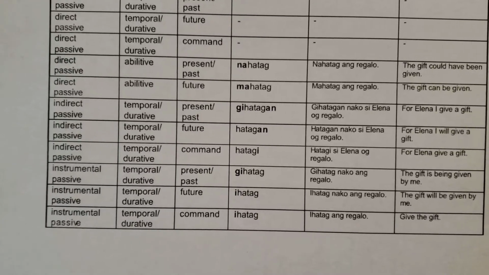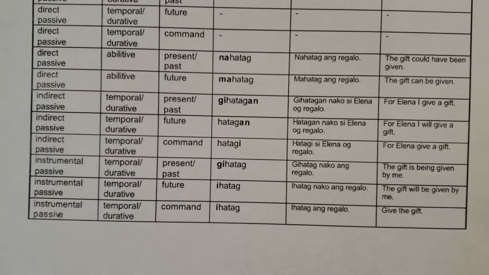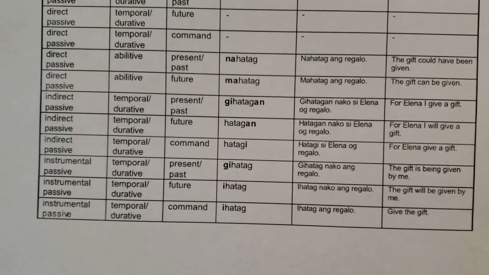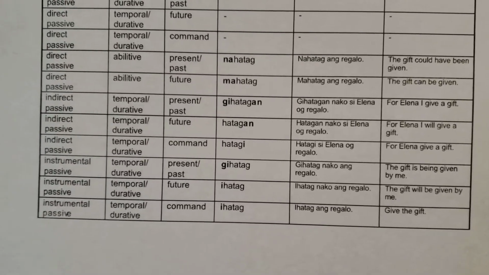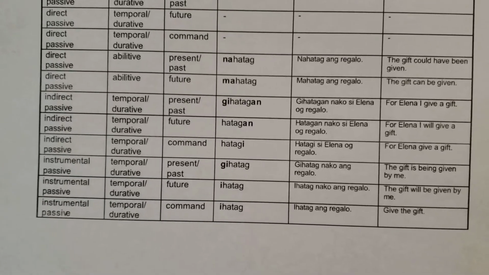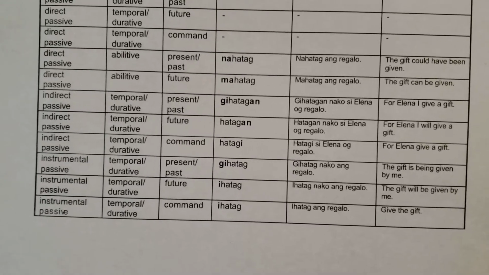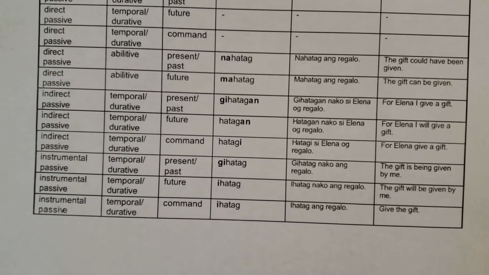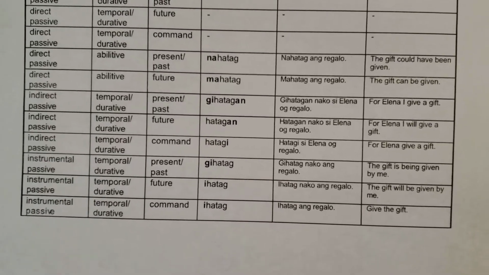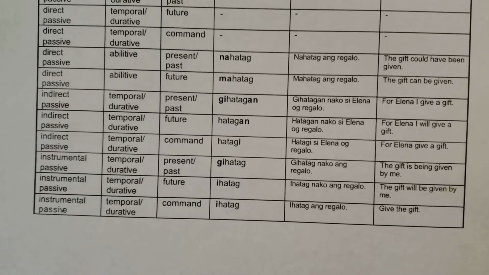Og regalo, a gift. Future tense is just hatagan. Hatagan nako si Elena og regalo. For Elena, I will give a gift. And then command, the affix is the letter I at the end, pronounced I. Hatagi. Hatagi si Elena og regalo. For Elena, give a gift. Focusing on Elena.